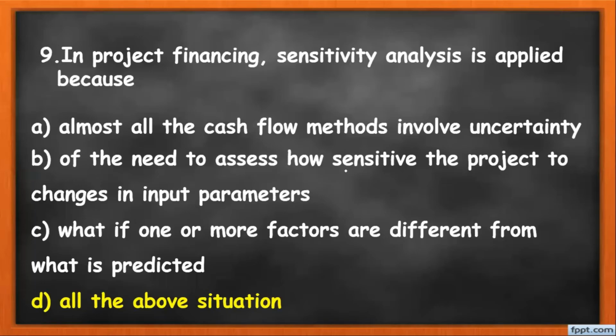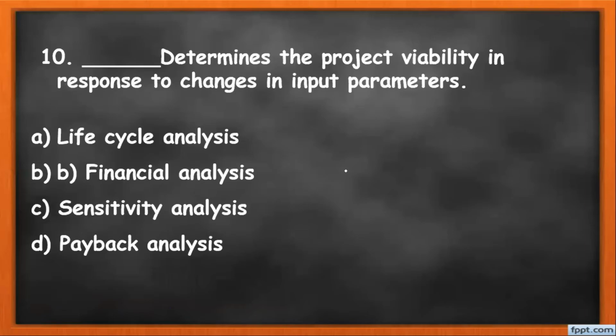So for the sensitivity analysis, all of the three are associated, and that's why the correct answer is D, all the above situation. Now MCQ number 10, fill in the blanks: blank determines the project viability in response to change in input parameter. So that is life cycle analysis, financial analysis, sensitivity analysis, and payback analysis. So the correct answer is sensitivity. In the previous MCQ, it was also about how the project responds to change in the input parameter, so it is associated with sensitivity analysis, and that's why the correct answer for MCQ 10 is sensitivity analysis.